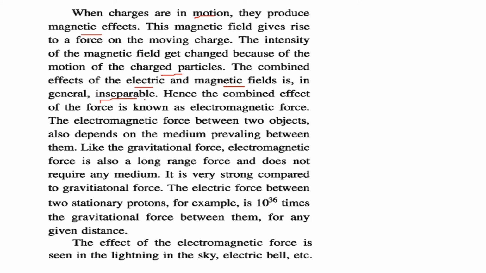That is why they are inseparable. So the combined effect of this force is known as electromagnetic force. The electromagnetic force between two objects also depends on the medium prevailing between them. And like the gravitational force, the electromagnetic force is also a long range force and does not require any medium. It is very strong compared to the gravitational force.